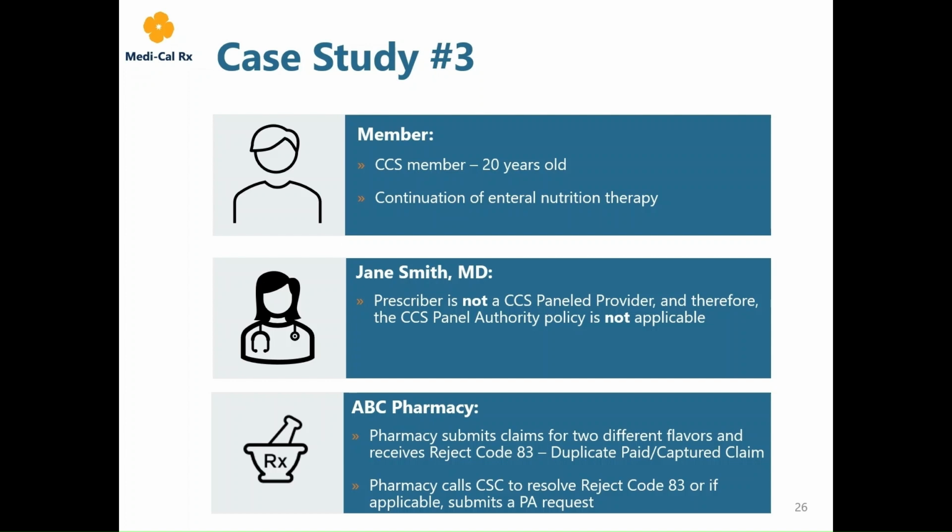ABC Pharmacy calls the Medi-Cal RX Customer Service Center to resolve the issue or, if applicable, submits a PA for the two flavors. In this scenario, Dr. Smith did not have CCS panel authority. As discussed earlier, CCS panel authority would apply to reject code 83 in this situation, and ABC Pharmacy would not have received a reject had Dr.